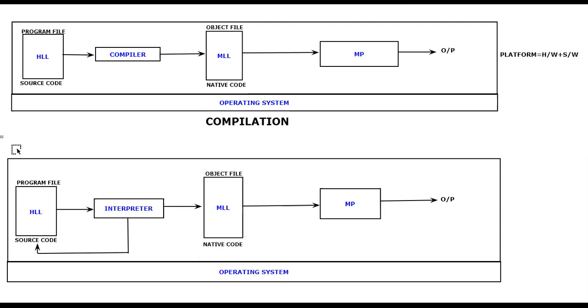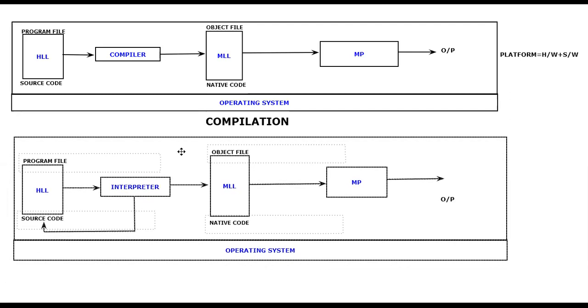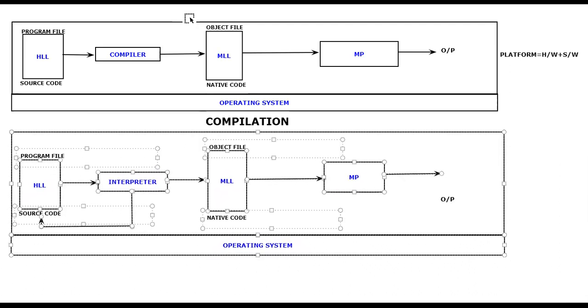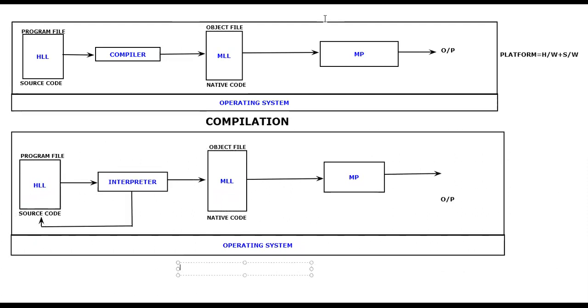The complete diagram, whatever you are seeing, I would like to select it, take it to the above, and give the name for this one. This is what we are going to call the process of interpretation. So what do you mean by interpretation? Interpretation is nothing but converting the high level language to the low level language by a system software called the interpreter, that too line by line. This is what you should be remembering.